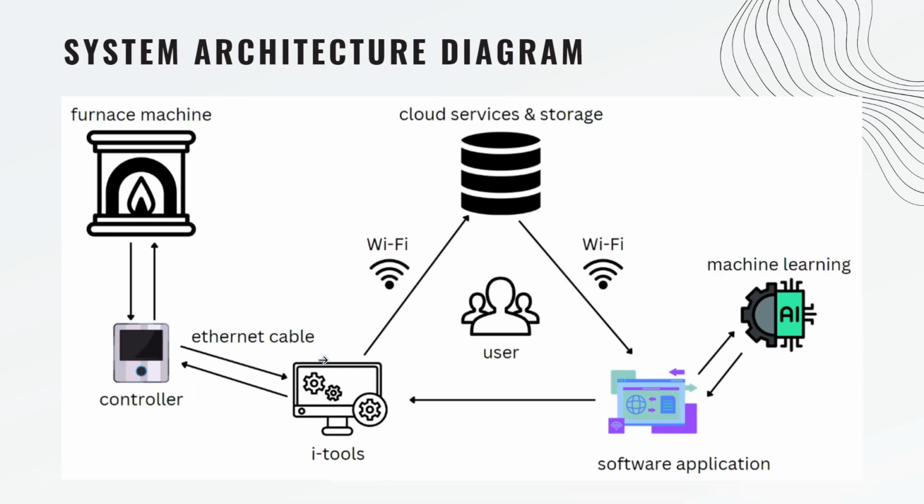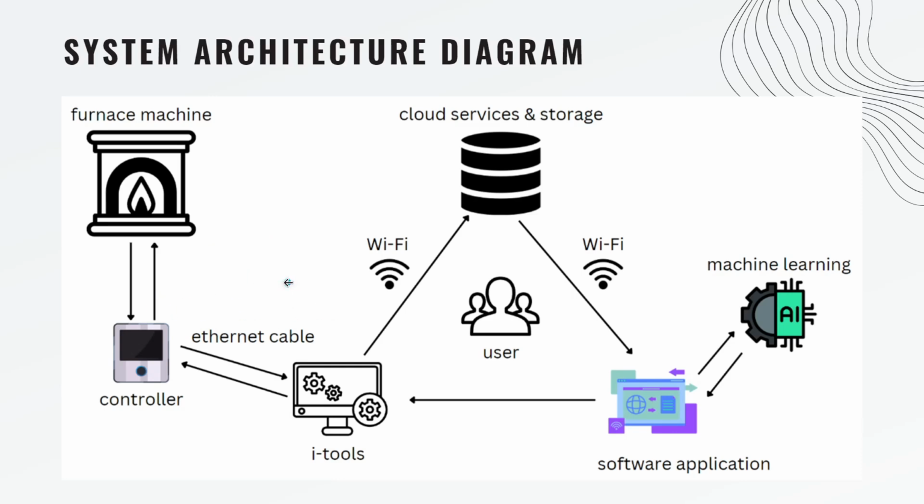This iTools will be used along with the controller. The main purpose of the iTools is to extract the data from the furnace machine, which can't be done through the controller. And the controller is connected to the iTools using an Ethernet cable.